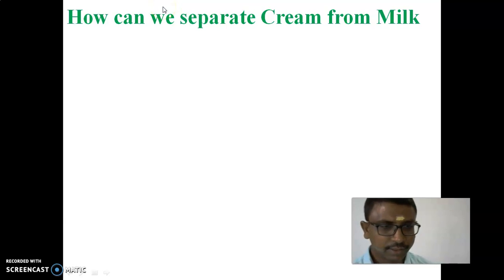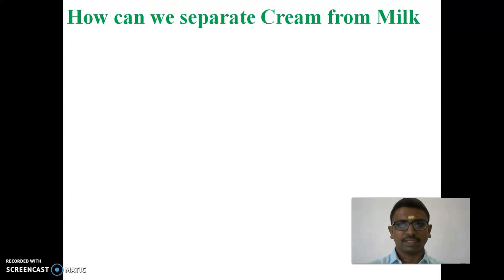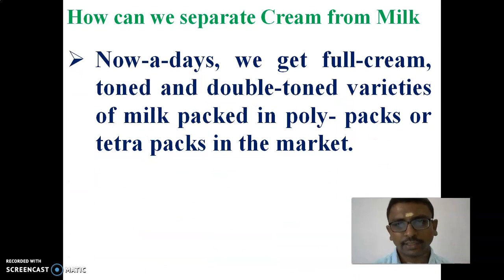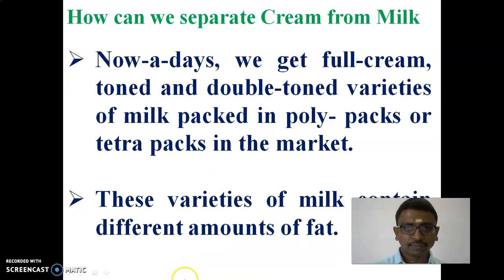And next, separating process. How can we separate cream from milk? Nowadays we get full cream, toned and double toned varieties of milk packed in poly packs or tetra packs in the market.